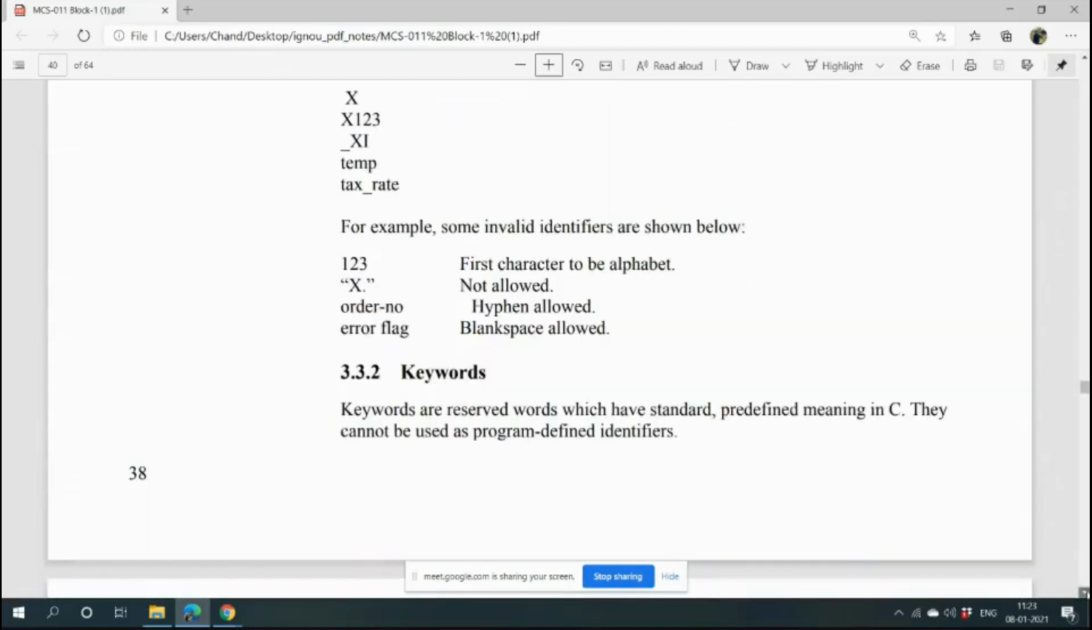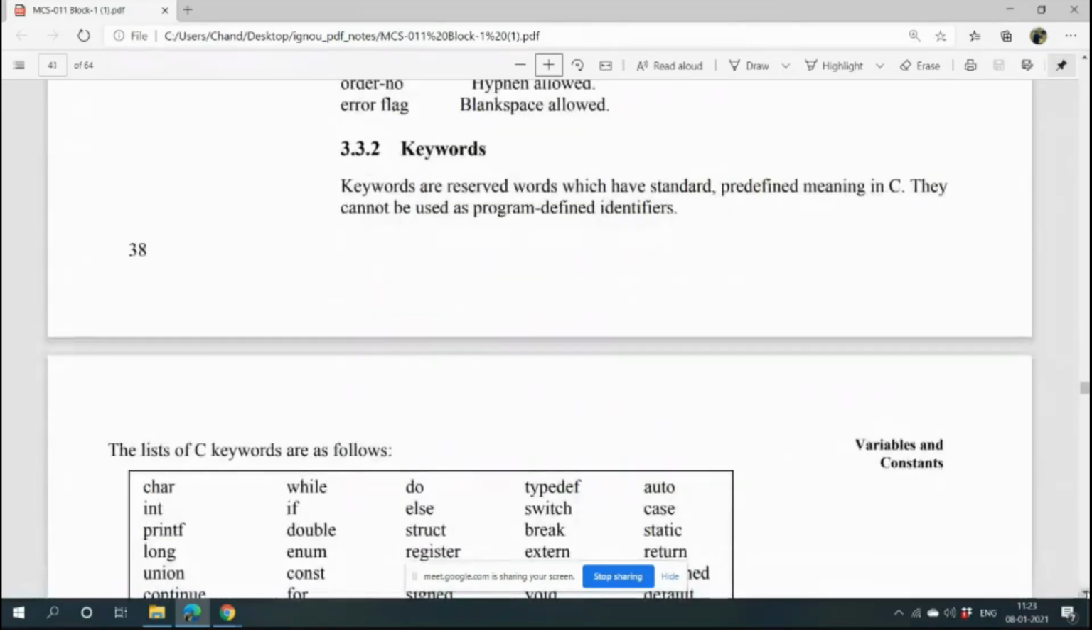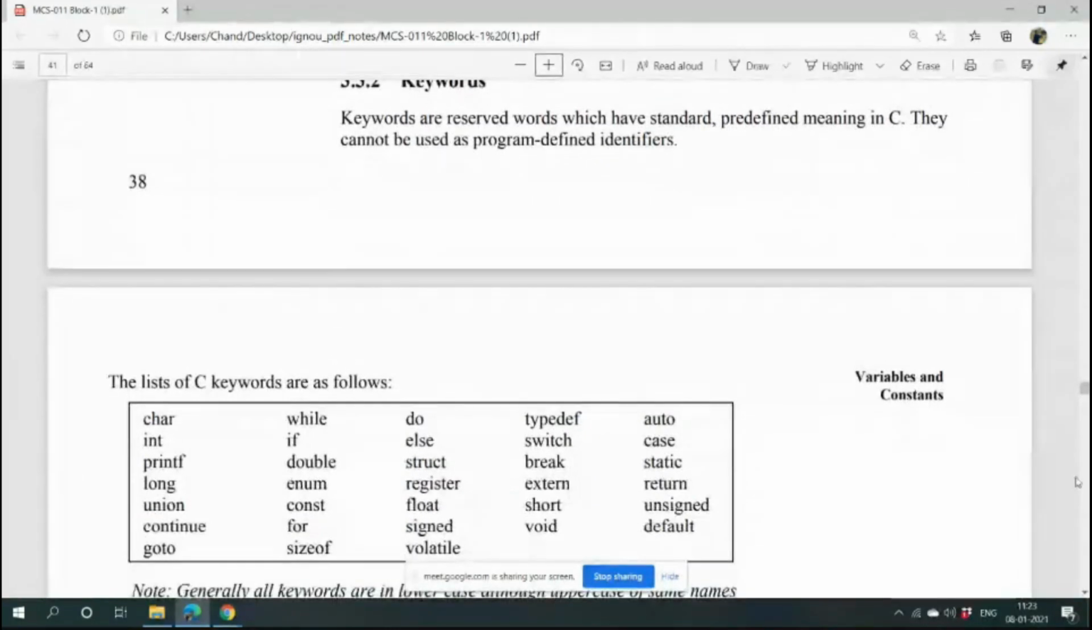Tell me what is the meaning of keyword? What is the meaning of keyword? They are the words which cannot be used by users for other purposes, as they are system defined. Yes.